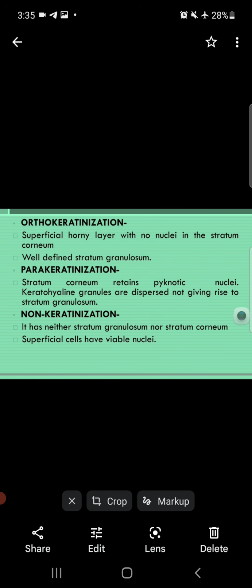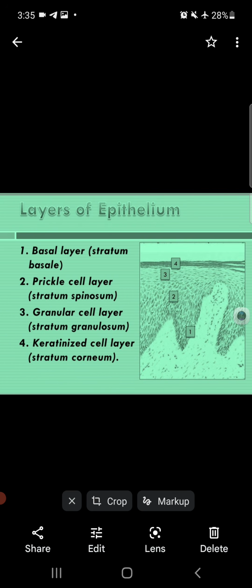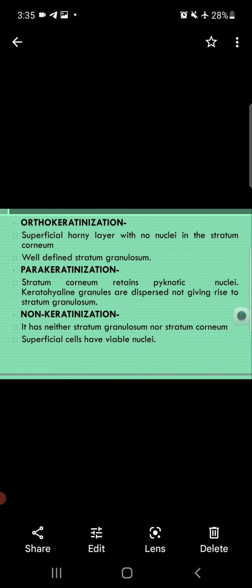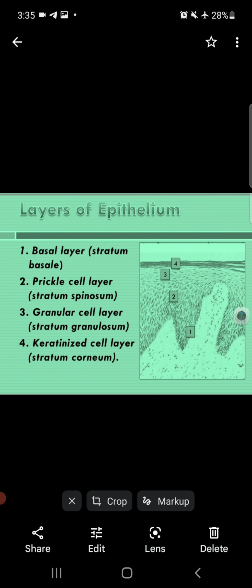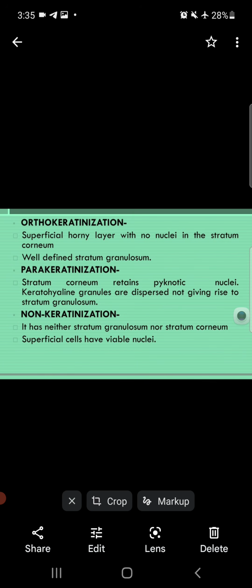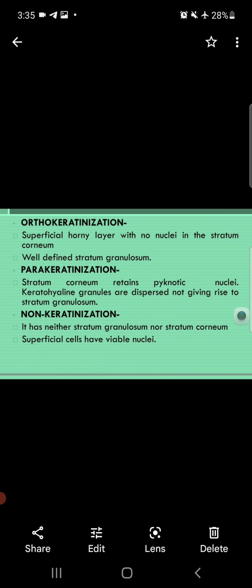And a well-defined stratum granulosum, meaning the third layer, is well defined in orthokeratinization. But in parakeratinization, the third layer, the stratum granulosum, is absent. But the superficial layer, the stratum corneum, is present and has pyknotic nuclei. In parakeratinization, the stratum corneum retains pyknotic nuclei.